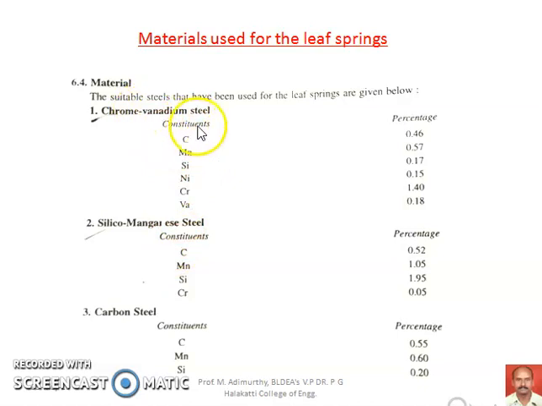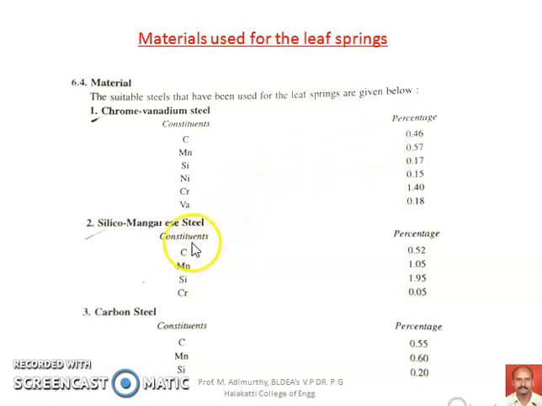In chrome vanadium steel, carbon is 0.46%, manganese is 0.57%, silicon is 0.17%, nickel is 0.15%, chromium is 1.4%, and vanadium is 0.18%. Depending upon the strength and rigidity requirements of the springs, the combination and percentage of the constituents will vary.